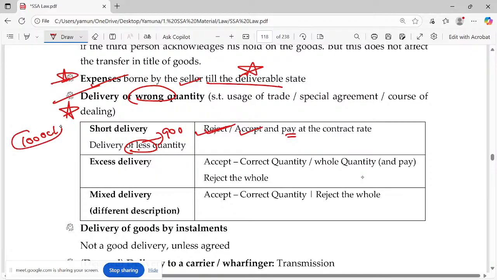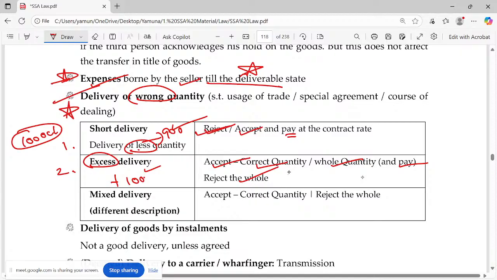Else he says you ordered 1000 chairs but only 900 is available, so what will you do? Say I'm having a very big convention hall where all the programs will go. If the ordering of chairs is not good, the look of the hall will be gone. So I need 1000 chairs, and I reject it. Now the second case, excess delivery. He says I have another 100 chairs, will you take them? Yes, you can accept it. You can accept the correct quantity, because you ordered only 1000, or you can accept the whole quantity and pay for the remaining, or reject the whole. It's your wish.